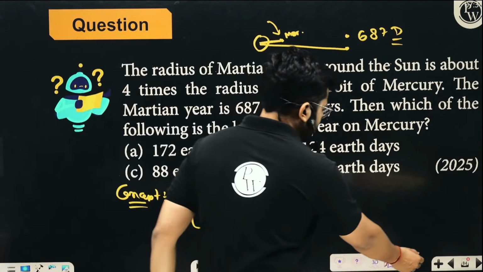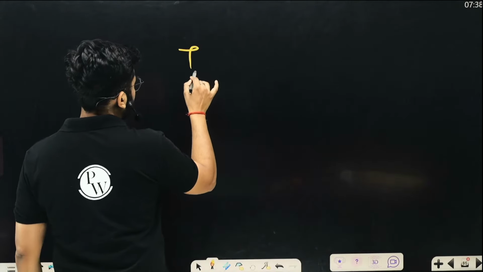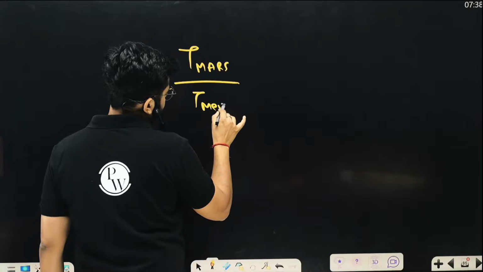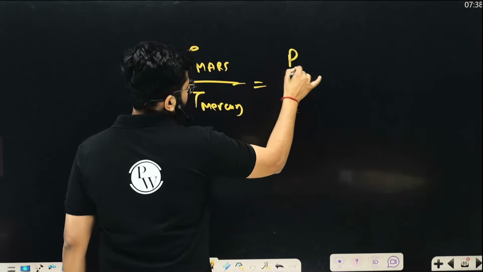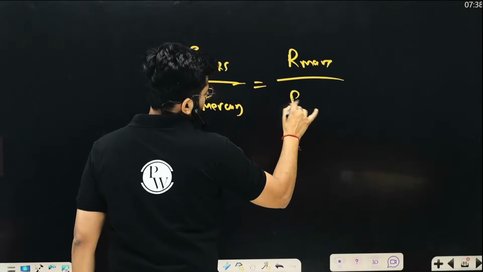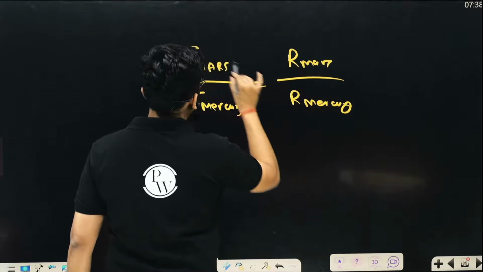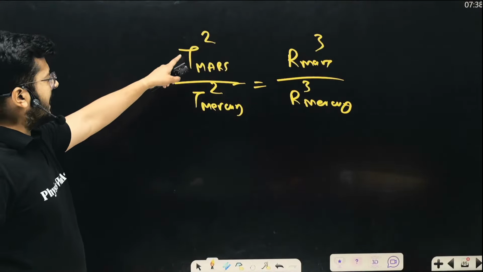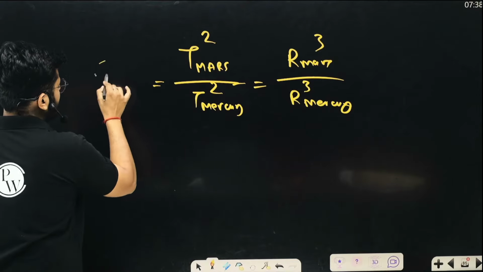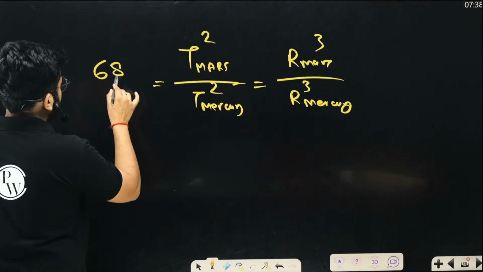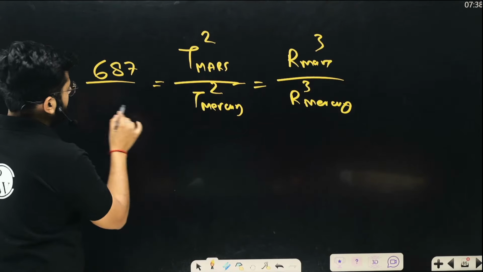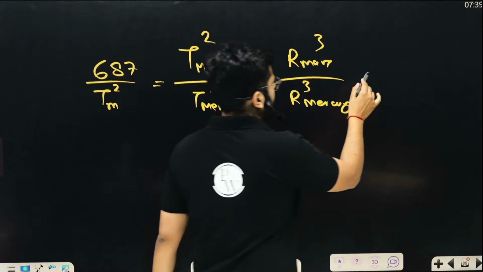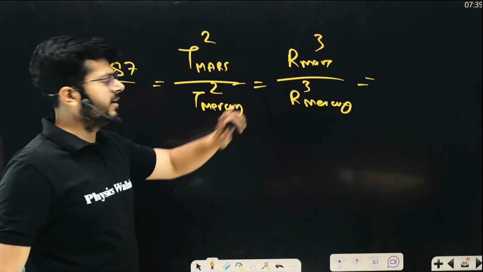So upon solving it, we can say that the ratio of the time period for Mars and the time period for Mercury is related to the radius of Mars and the radius of Mercury, with these specific powers. The time period for Mars is 687 Earth days, and the time period for Mercury we don't know. Let's call it Tm. The radius of Mars is 4 times the radius of Mercury.